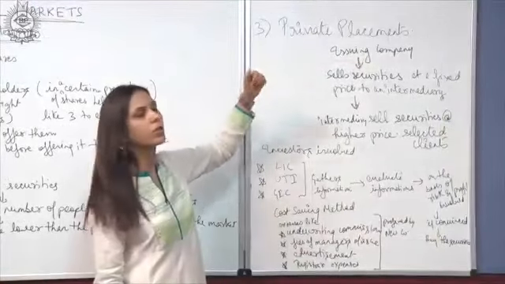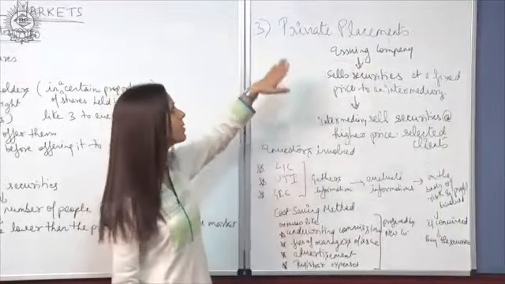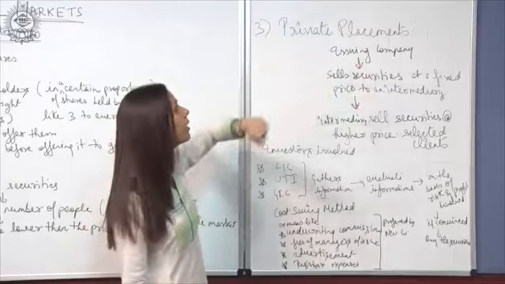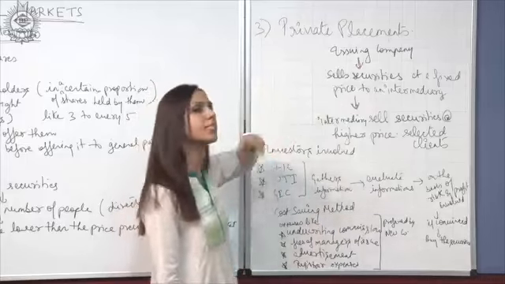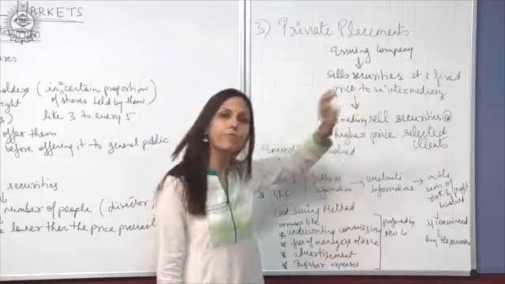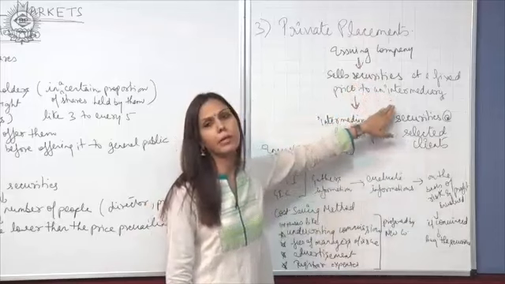The third method of issuing securities is private placement. In this, the company which is issuing the securities sells the securities at a fixed price to an intermediary.